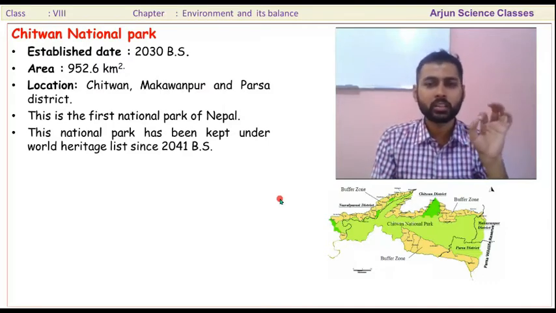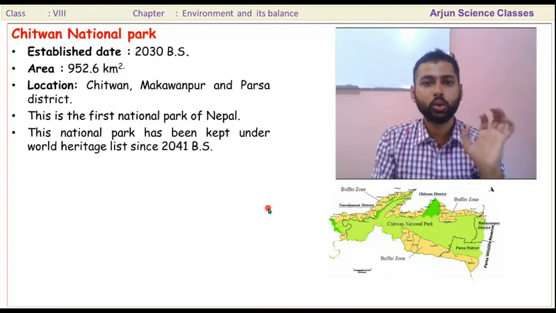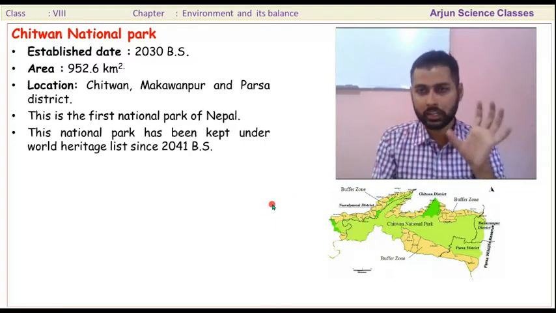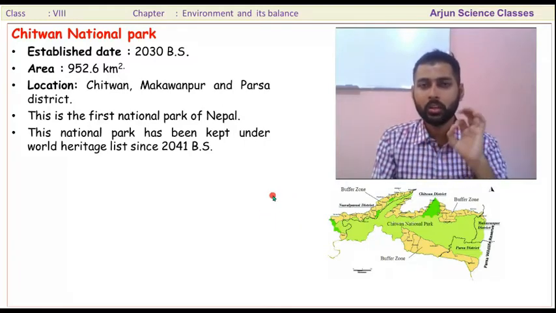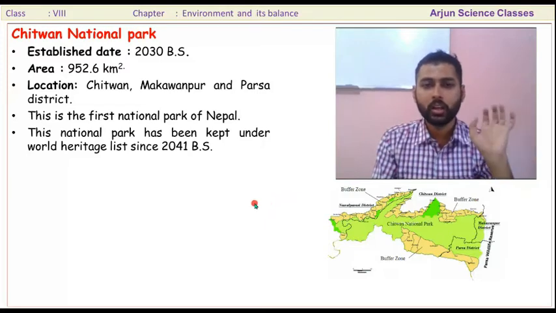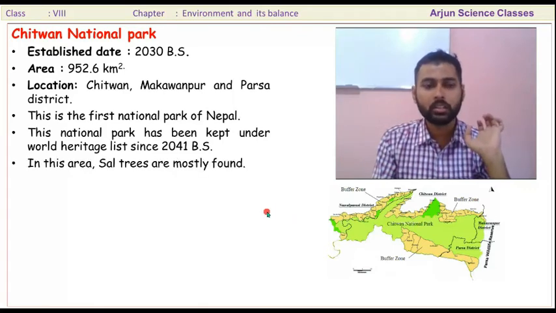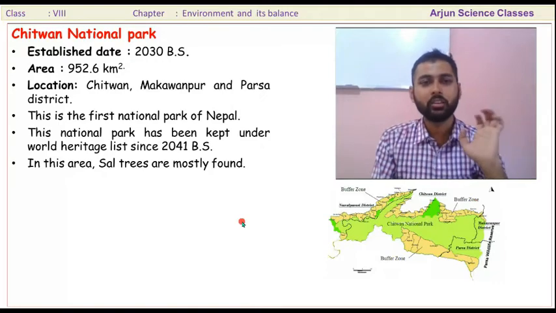Some national parks of Nepal are also listed as World Heritage sites. This national park was listed in 2041 BS, and in this area sal trees are mostly found.